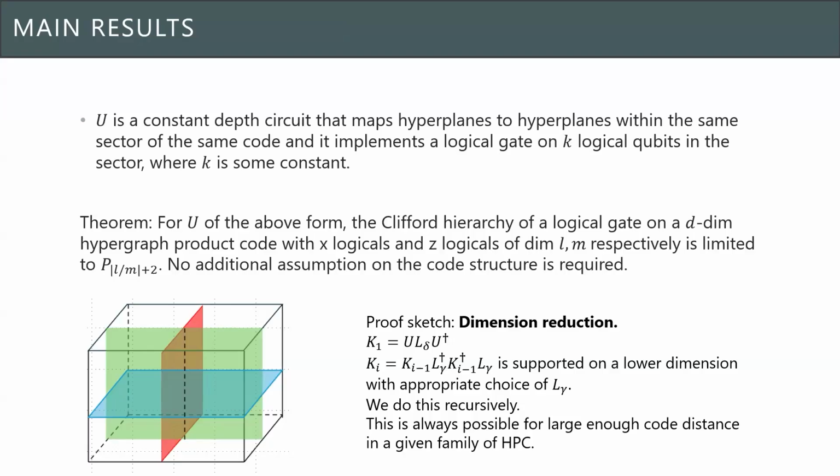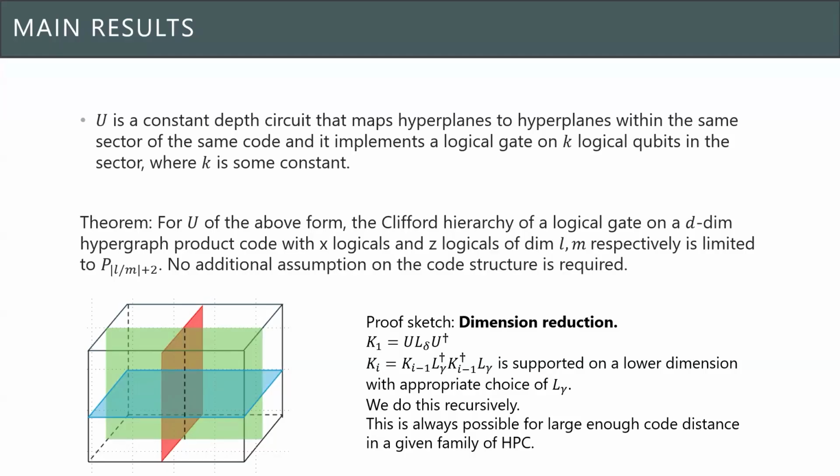To give a proof sketch, the main idea is to make use of dimension reduction. Each time we look at the group commutator of the support of ULU dagger with another set of logical representatives, we want to show that the region for this group commutator is given by hyperplanes of lower dimensions.